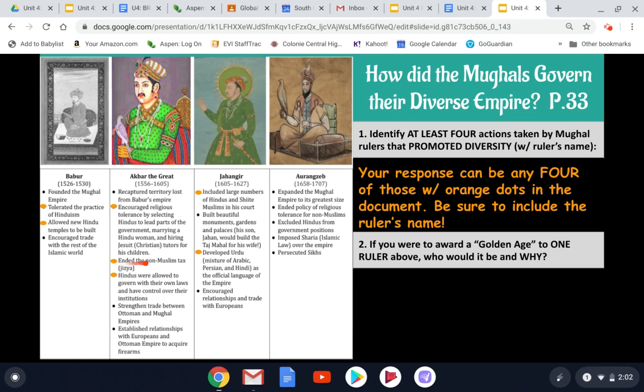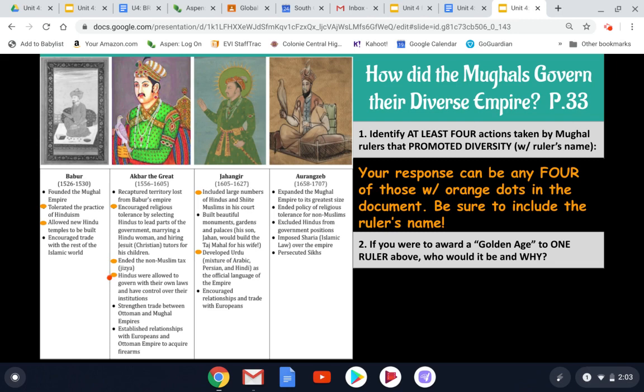Akbar the Great also ends the non-Muslim tax, the jizya tax. So he's offering them freedoms, positions in government, allowing them protection, but not taxing them for it. So that's kind of a free deal that they're getting.